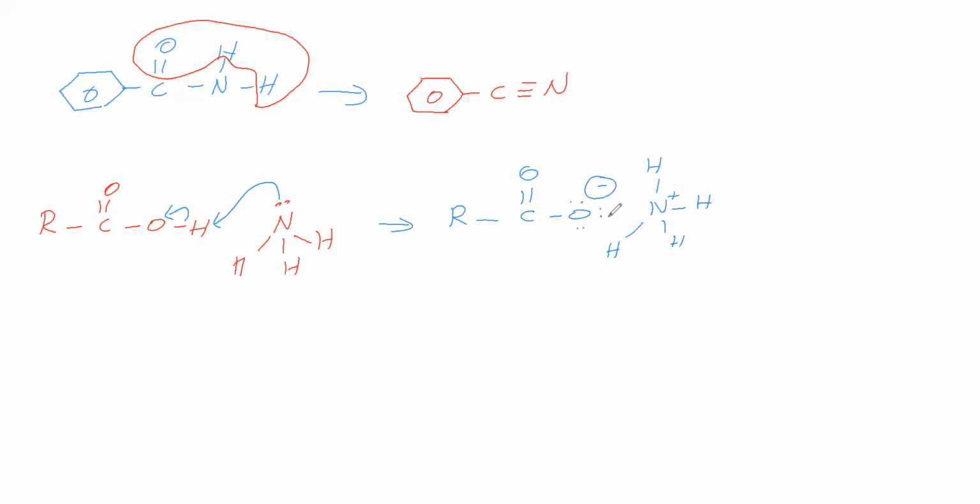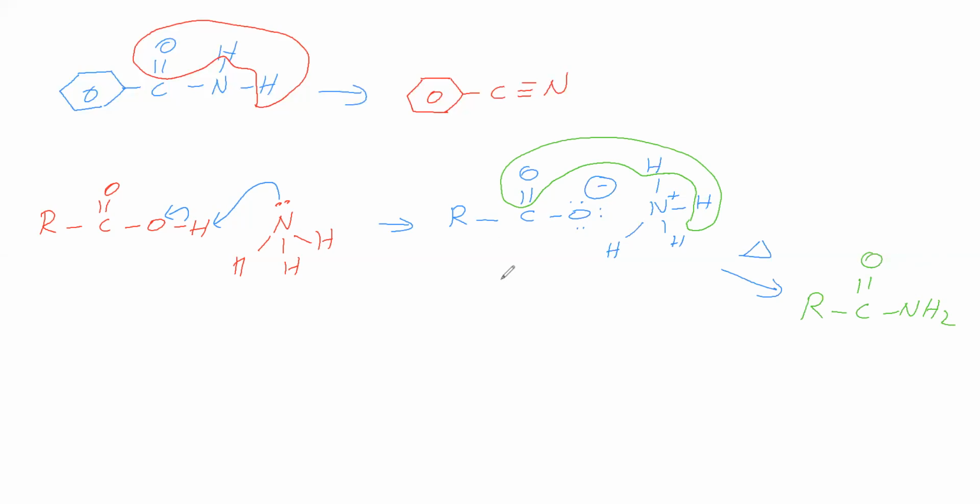So this ammonium carboxylate on heating gives what, that we'll see. Ammonium carboxylate on heating loses water and gives RCONH2, a primary amide.